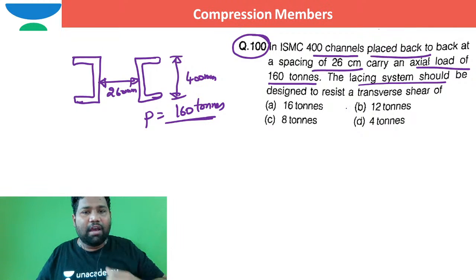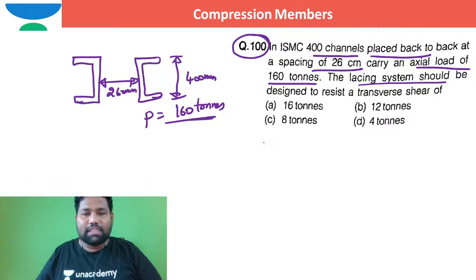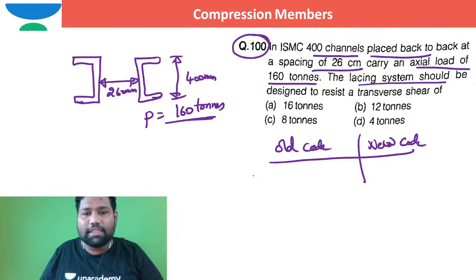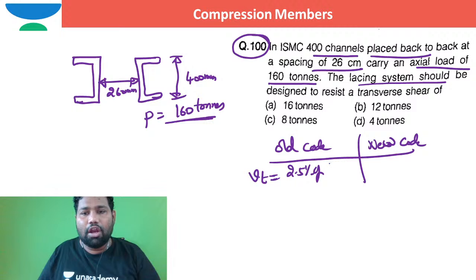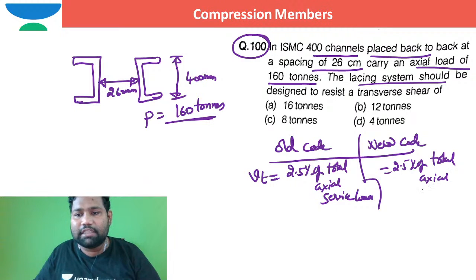In case of old code of practice, as per new code, the concept is one and the same: the lacing system shall be able to resist a transverse shear, which is 2.5 percent of the total axial service load here. Here it is the factored load.